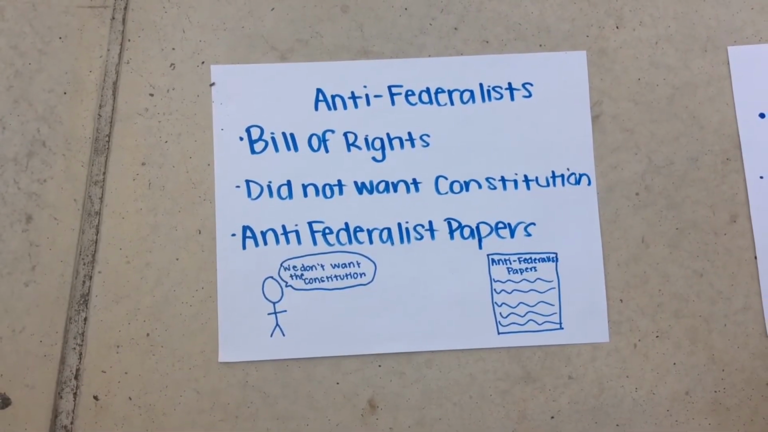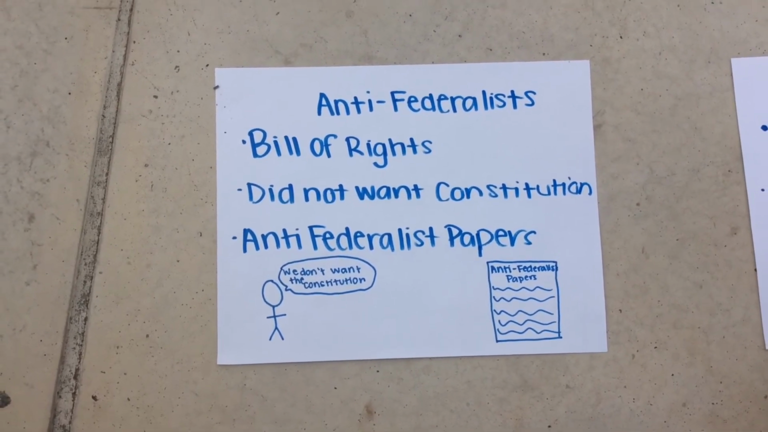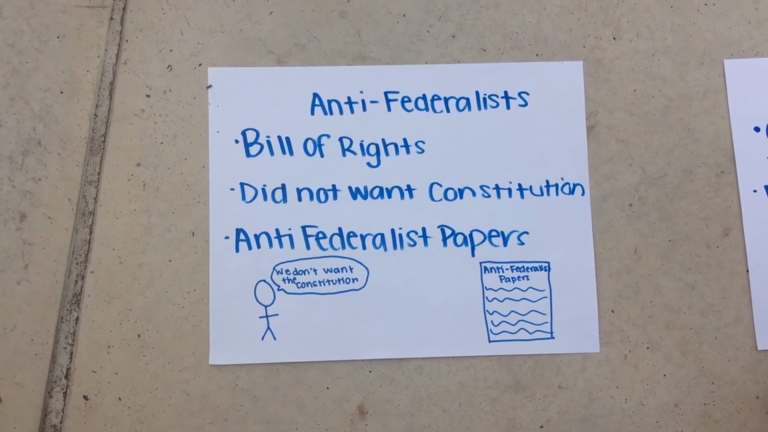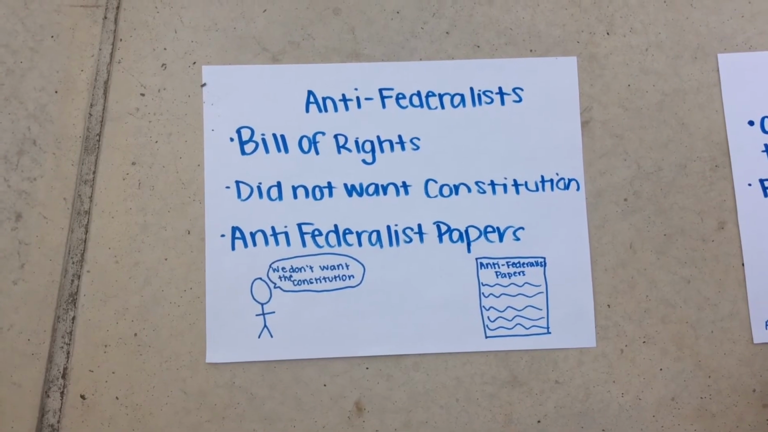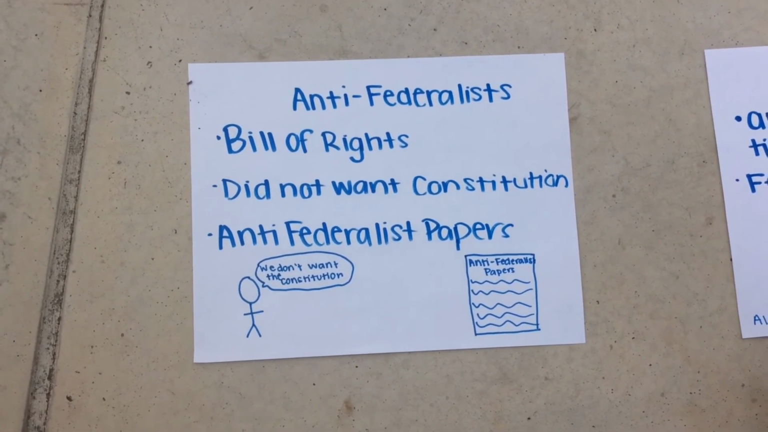Anti-Federalists. These people were afraid that they would lose their individual rights. They wanted a Bill of Rights to protect their individual rights. To them, they thought the Constitution gave too much power to the federal government. They didn't want the president to become king, and they thought it was a threat to individual rights.